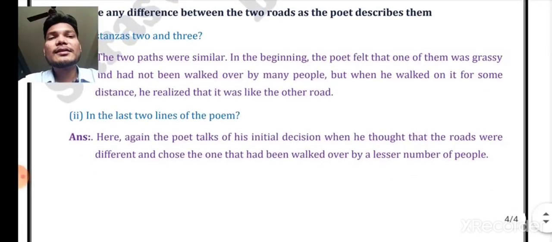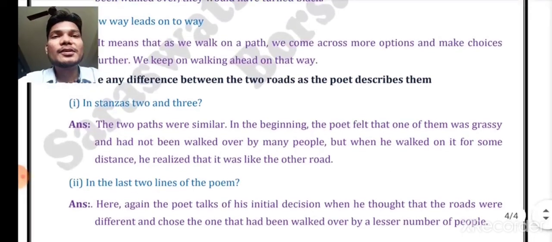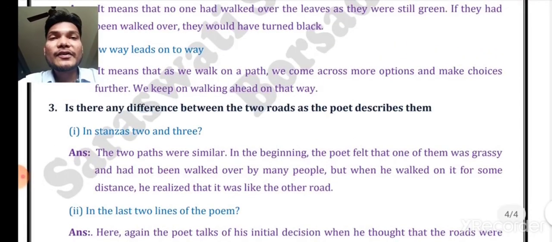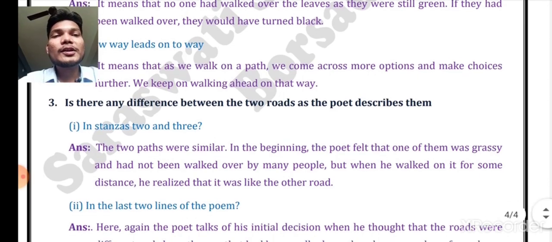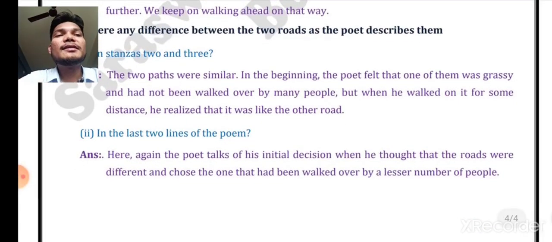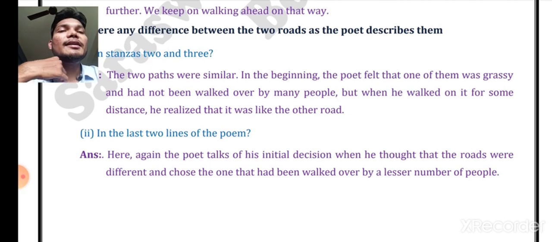In the last two lines of the poem, how does he describe it? Is there any difference between the two roads? In stanzas 2 and 3 he describes it like this: the first way has been used by many people, and the second one was not used by many people, but when he walked on it for some distance, he realized that it was like the other road. Now let us see how he describes it in the last two lines of the poem.